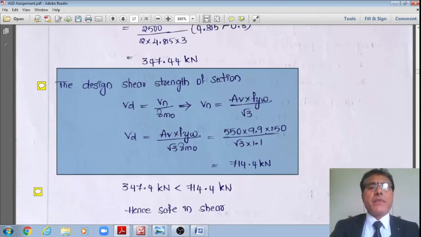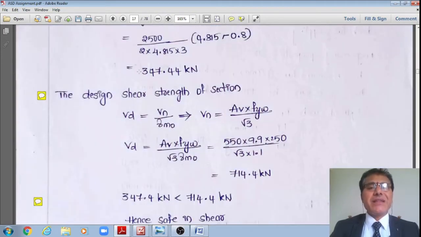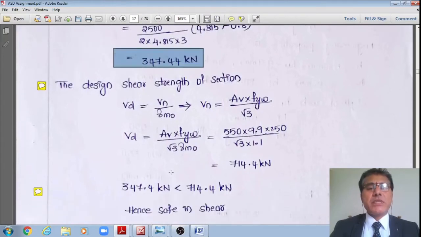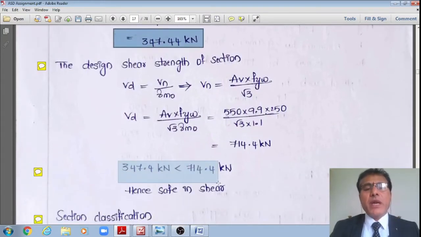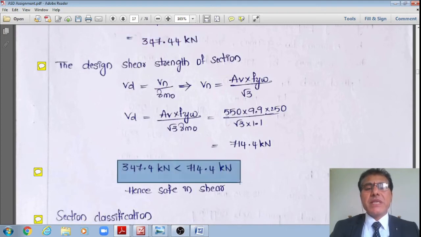However, this is the design shear strength. However, the factored shear force is just 347.4 kilonewton, which is much less than the design shear strength or design shear capacity of the